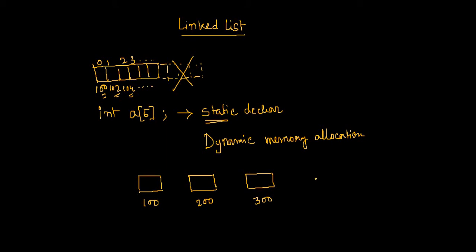Something like this. So that means if we assume the whole screen that you see in front of you is representing a memory space, this node can be stored anywhere.